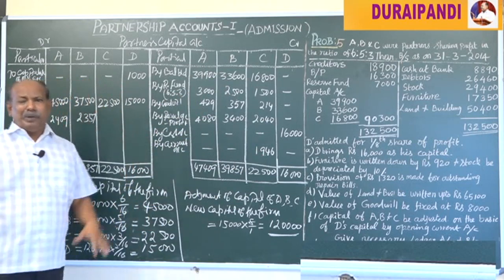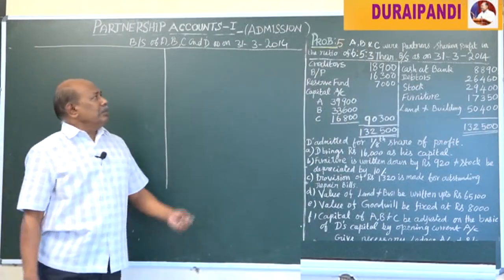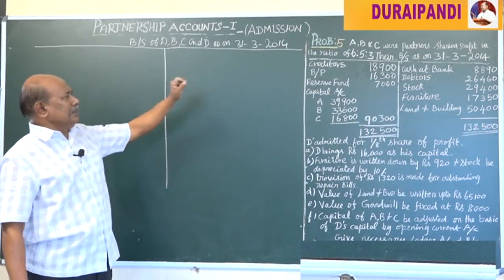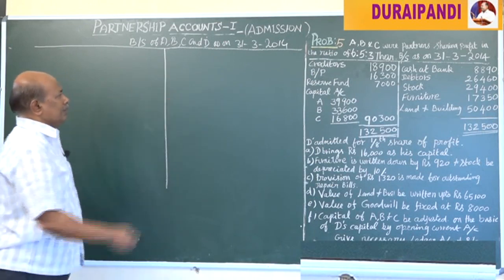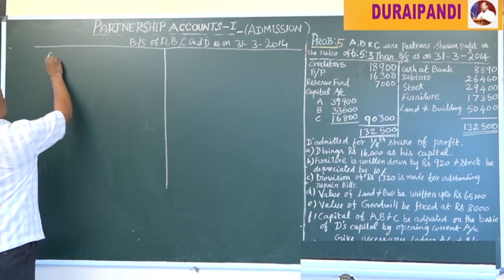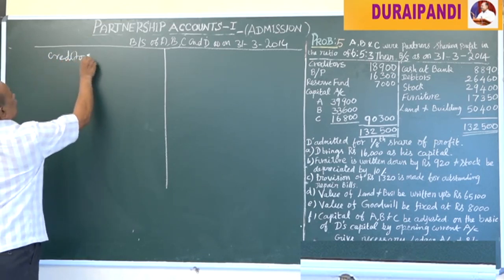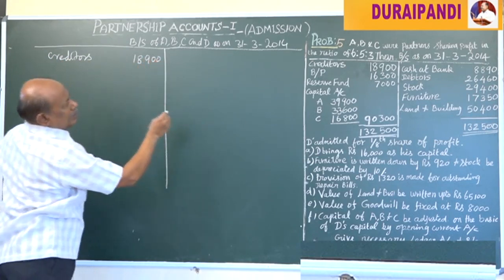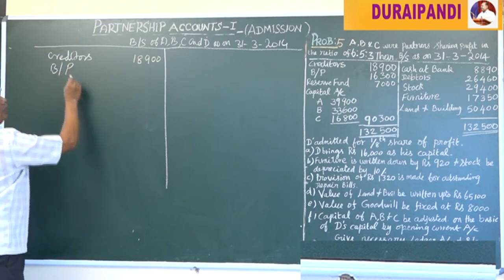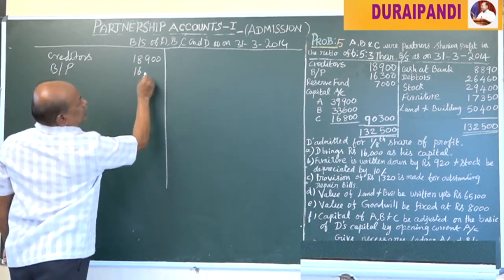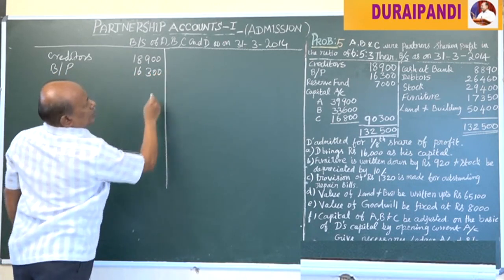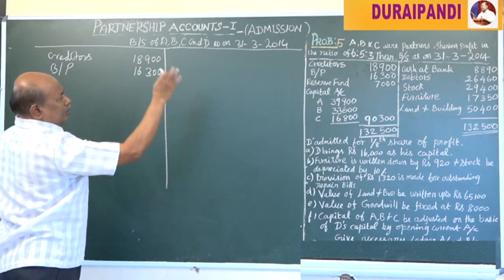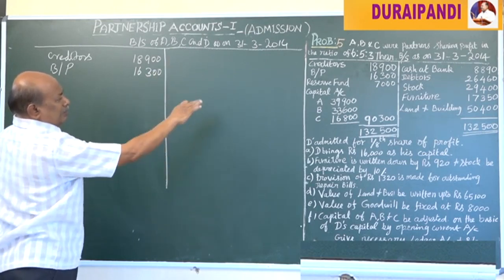Next we have to prepare the balance sheet. Balance sheet consists of liabilities and assets. Now we are going to prepare the liability side. Sundry creditors, that is 18,900, there is no adjustment. Then bills payable 16,300. Next, reserve fund, it is already transferred to or divided between the old partners in their old ratio. It will not appear in the final balance sheet.